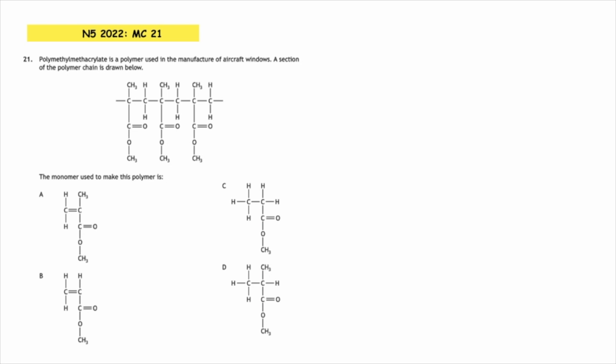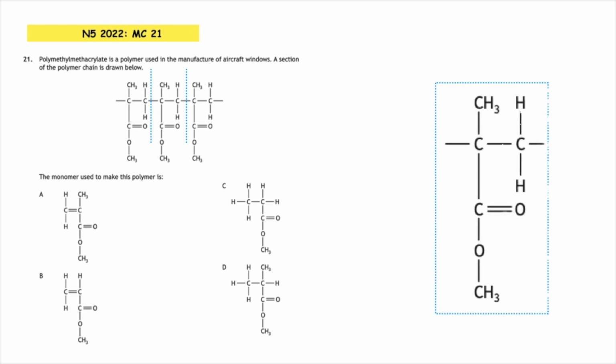Multiple choice 21. Polymethyl methacrylate is a polymer used in the manufacture of aircraft windows. A section of the polymer chain is shown below. The monomer used to make this polymer is... So every second carbon we want to cut it, and we want to draw out the repeating unit of our polymer chain, which I have put on the right hand side. What we have to know is this is the repeating unit where the bonds are open. Okay, so we have to make sure that the bonds are closed so that we have our monomer unit.